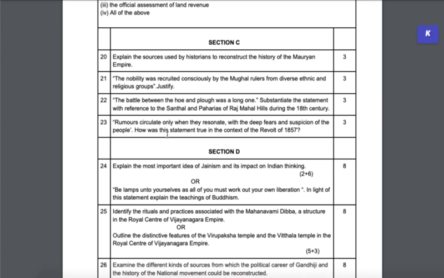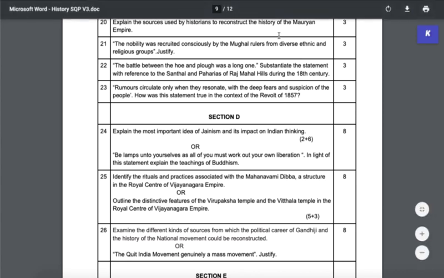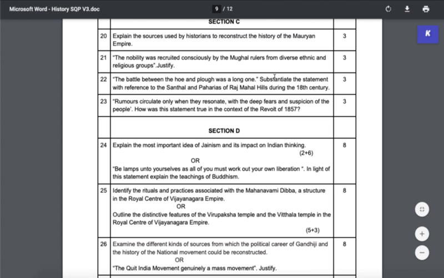Rumors also is a very popular question with the CBSE. So nothing very revolutionary happening here. So pretty simple, straightforward questions. But remember, you are going to write your answer in about 100 words. Again, don't make these very long, otherwise you're going to be wasting your time, right?